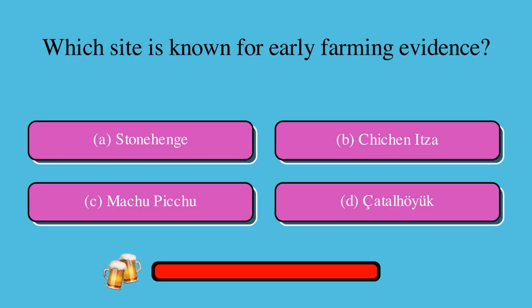Which site is known for early farming evidence? Is it A, Stonehenge, B, Chichen Itza, C, Machu Picchu, or D, Çatalhöyük? The correct answer is D, Çatalhöyük.